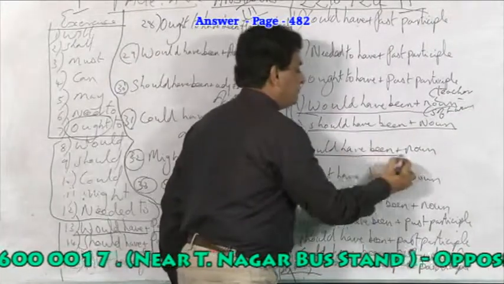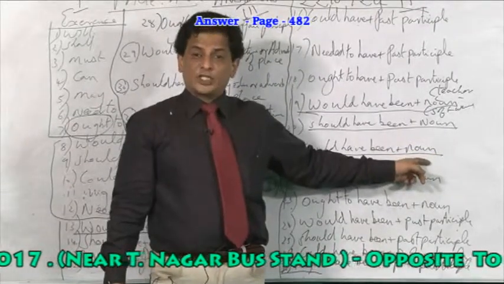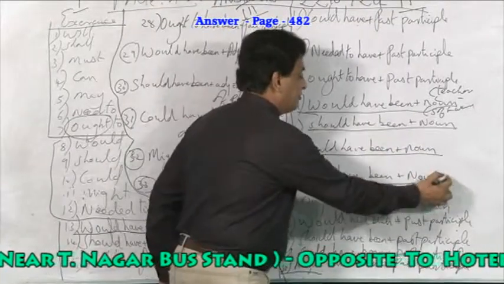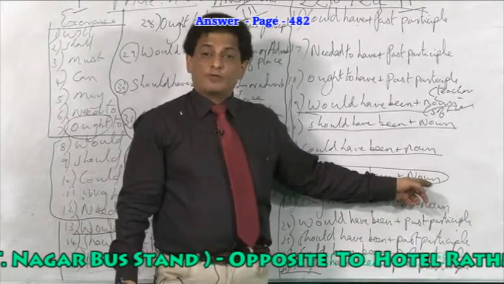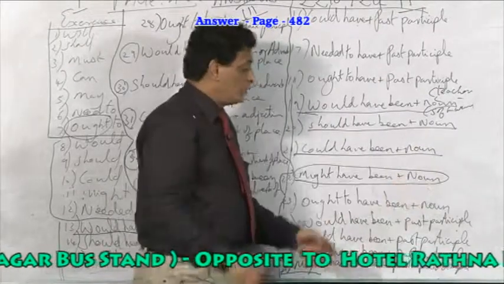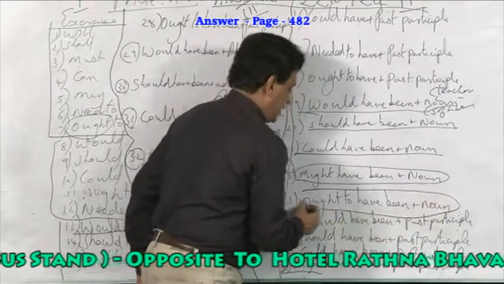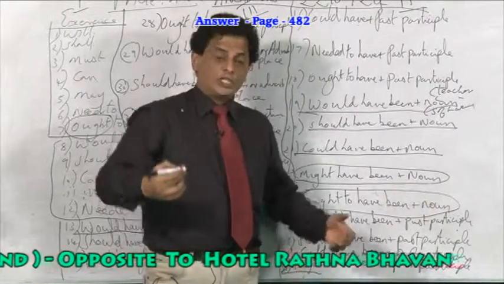I could have been an actor. You are not an actor, you are doing some other profession. I might have been plus noun. I might have been a professor in a college. So, which has not happened, you are using with noun. I ought to have been. I ought to have been a socialist or a politician.